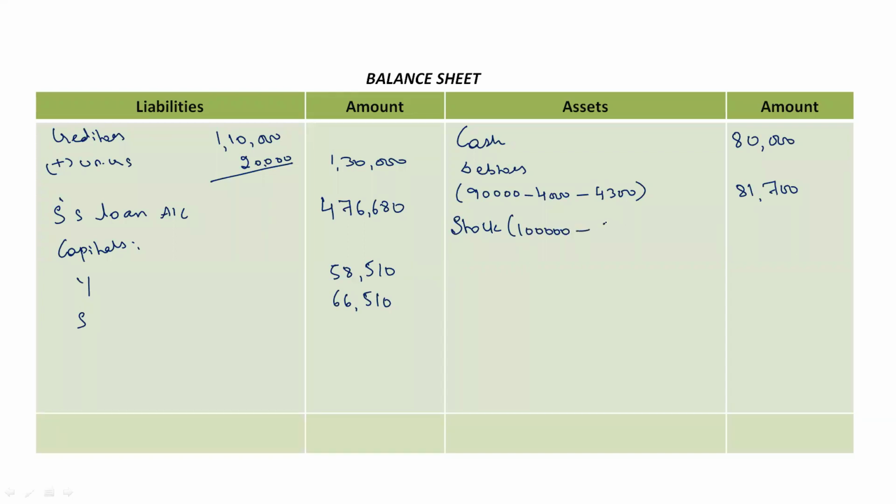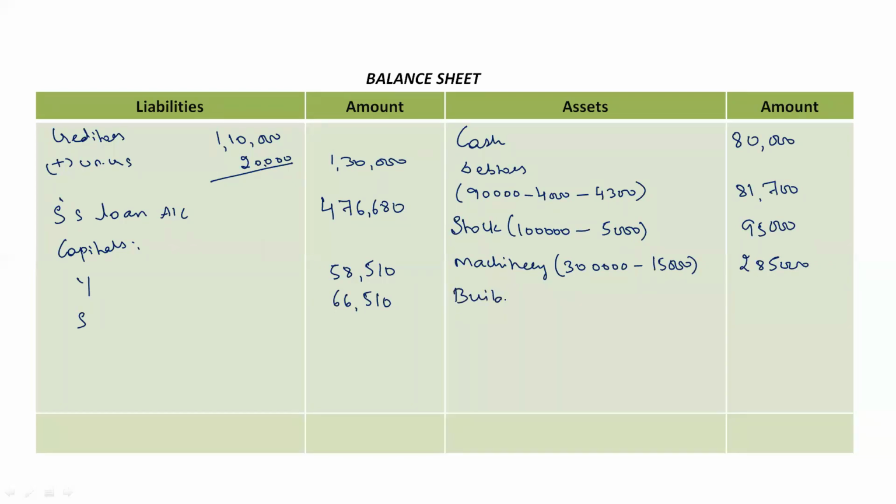There was depreciation of 5%, that is 5,000. So 95,000 rupees is the value of stock. Then we have machinery. The value of machinery given is 3 lakh rupees. Its depreciation was 15,000 rupees. So 2,85,000 is the value of machinery.